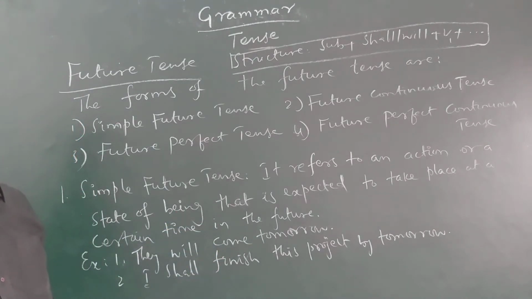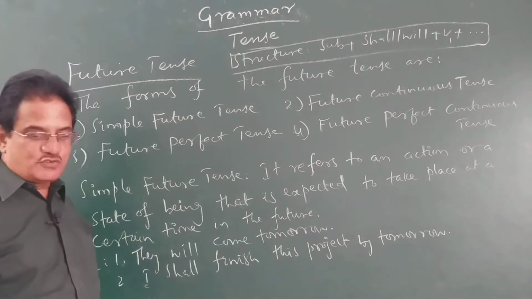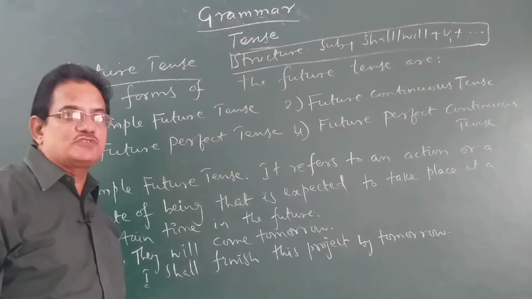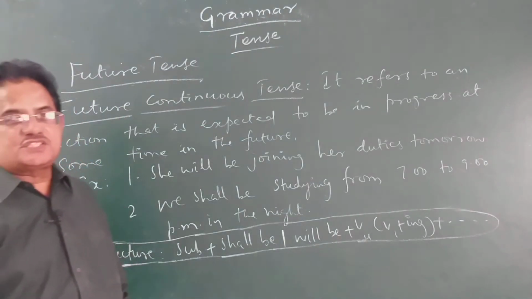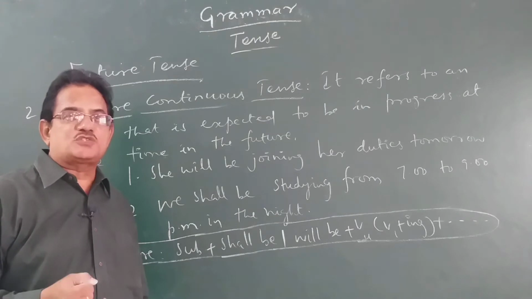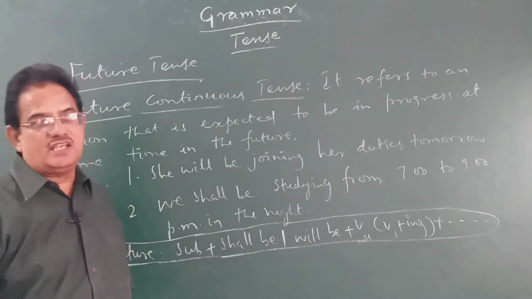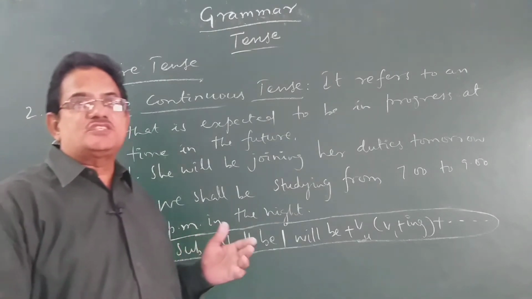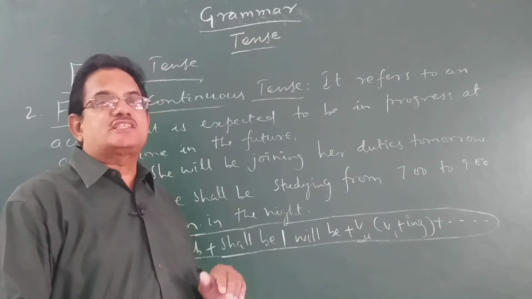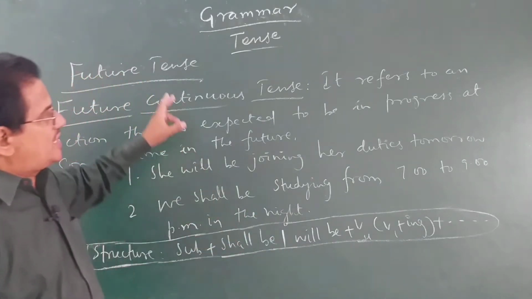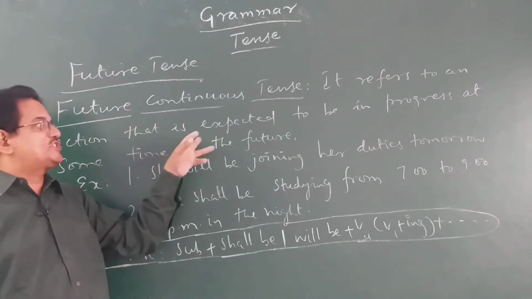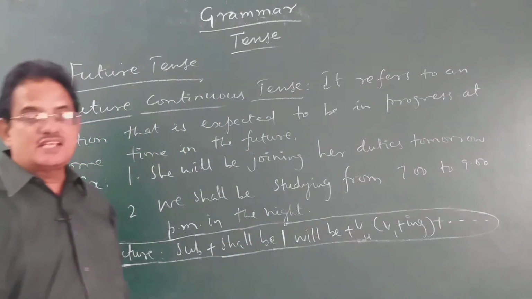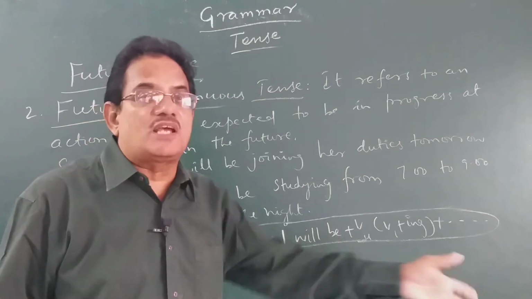Okay, children, let us go to future continuous tense, the second form of future tense. Just as present continuous is used to talk about the actions going on now or at the time of speaking, past continuous tense is used to talk about actions which were going on at some time in the past. Future continuous also is used to refer to an action that is expected to be in progress or that is expected to be going on at some time in the future.